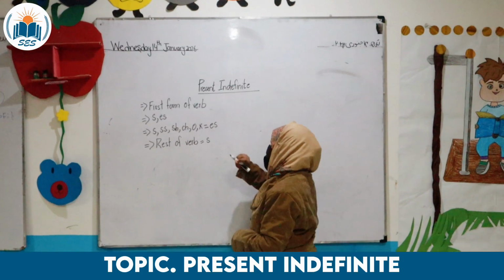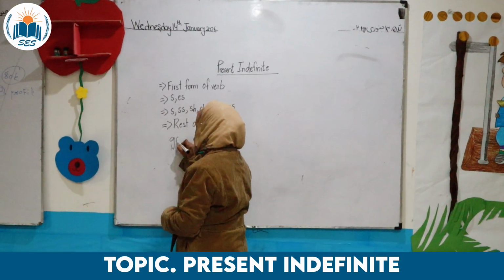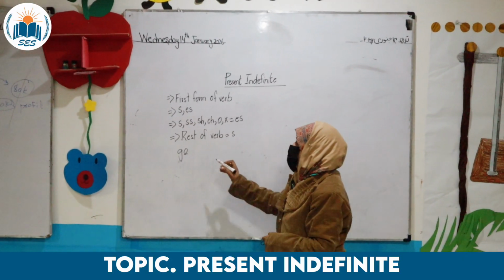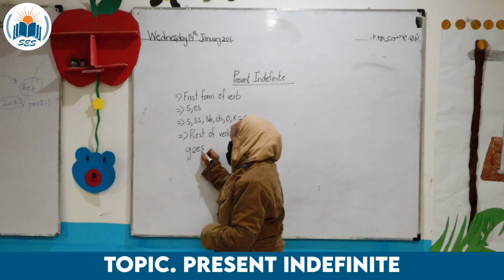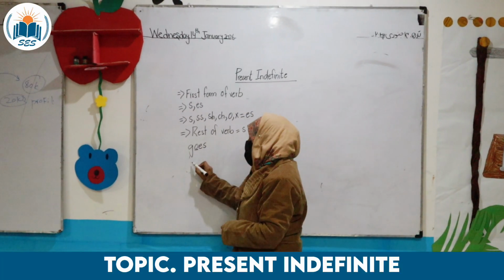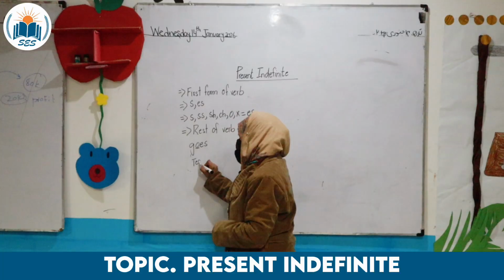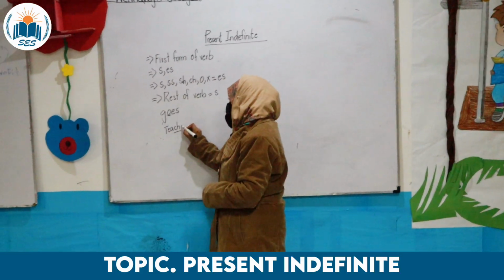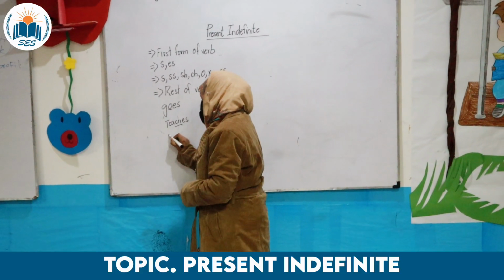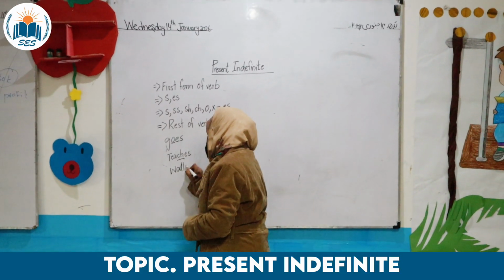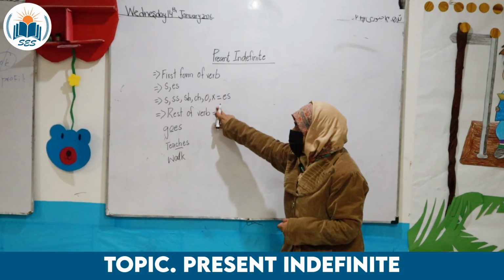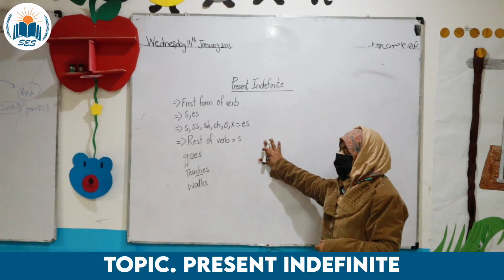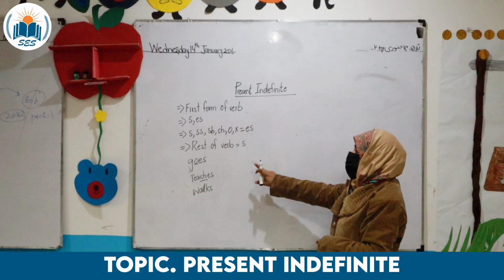We add s. So let us take an example. We have the example word go. It ends on o, so while translating this sentence, we have to add es. If we have the word teach, we can see that the word ends in ch, so we will add es. But if we have the verb walk, there is no similar ending in this word, then we add s.